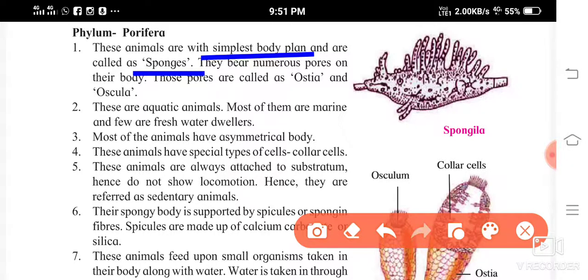They bear numerous pores on their body. What is the meaning of pores? They are small hole-like structures, small holes. You can see on the chalk there are small minute holes, isn't it? Just like the sponge which you use for rubbing, it has small holes. Just like that, these animals called sponges also bear numerous pores on their body, and those pores we call ostia or oscula.